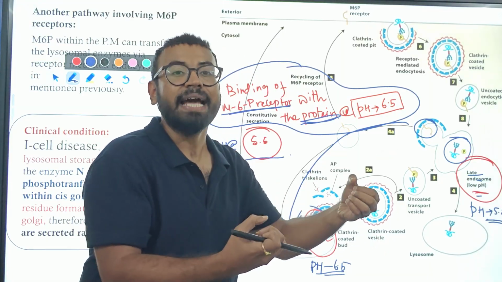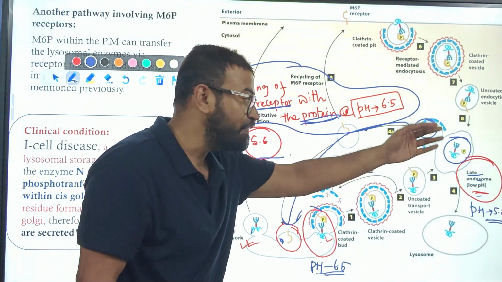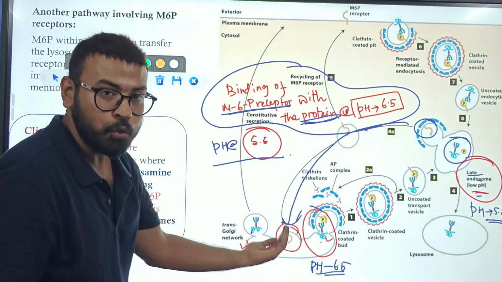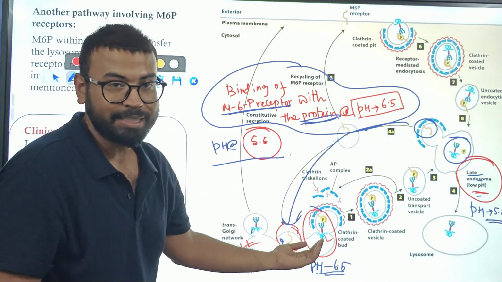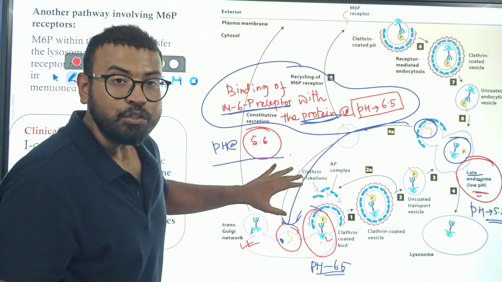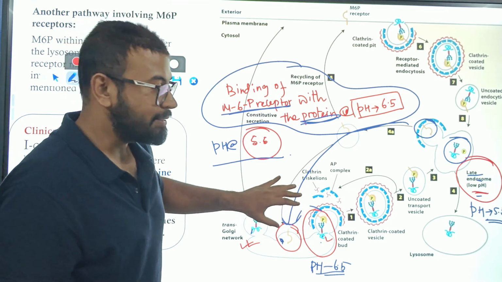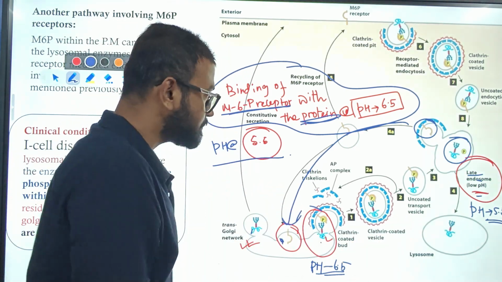Hence, they are detached, and the mannose 6-phosphate receptor is recycled to initiate the process once again. This is the overall process of lysosomal transport of secretory proteins.